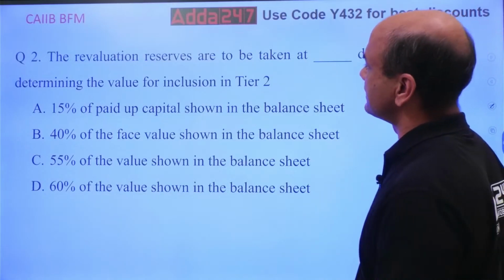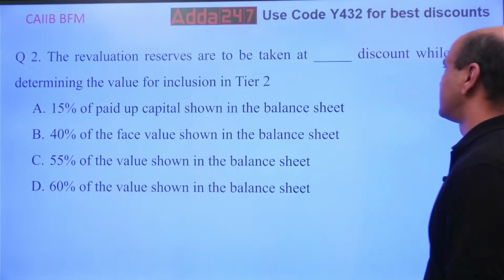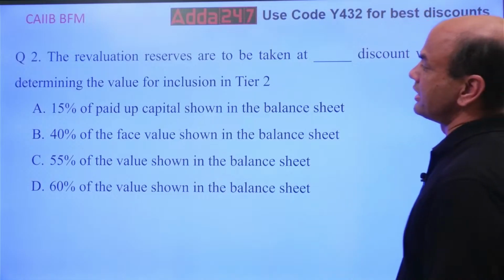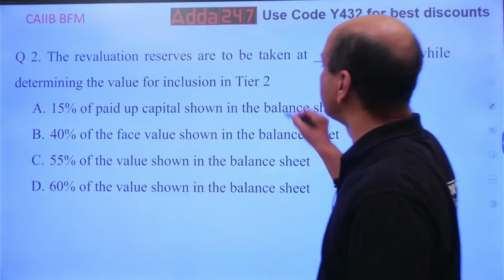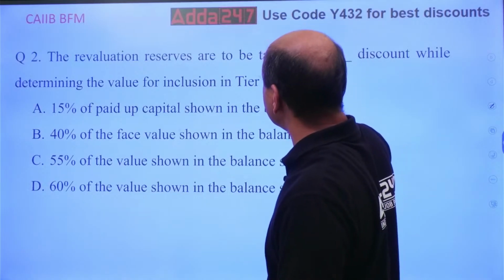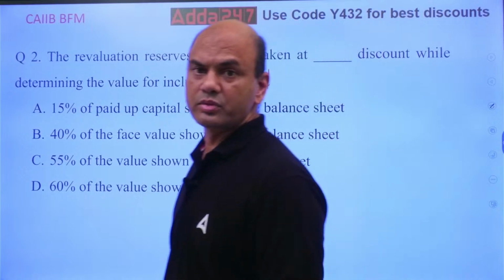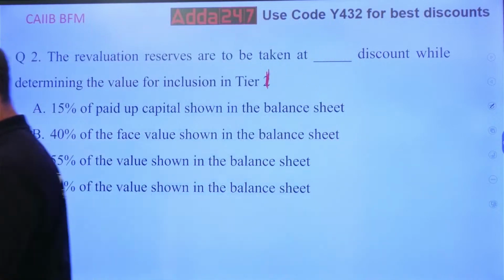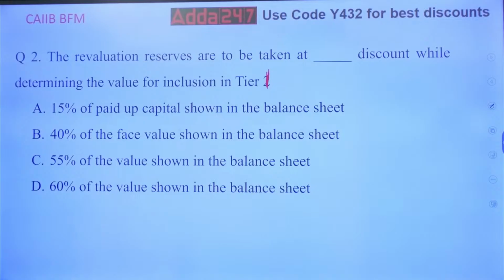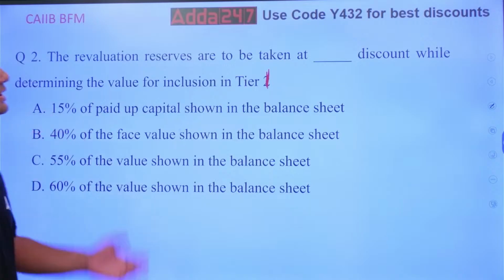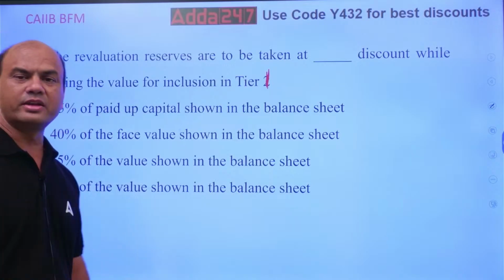The revaluation reserves are to be taken at dash discount while determining the value for inclusion in tier 1. Now it is in tier 1, not in tier 2. Earlier it was included in tier 2, now it is included in tier 1. So, at what percent discount do we take? Firstly, what is revaluation reserve? What do you mean by this? Revaluation reserve.